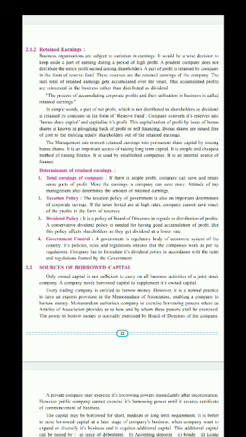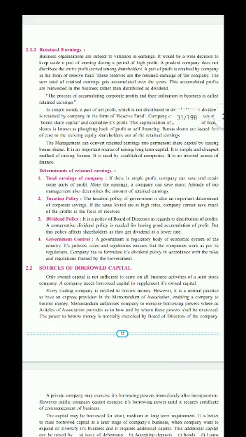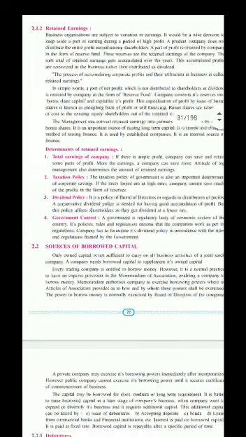The sum total of retained earnings gets accumulated every year. हर साल बैलेंस शीट में वो बैलेंस एक्यूमुलेटेड हो जाता है, कैरी फॉरवर्ड हो जाता है. The balance is carried forward every year at the liability side of the balance sheet. These accumulated profits are invested in the business rather than distributed as dividend.